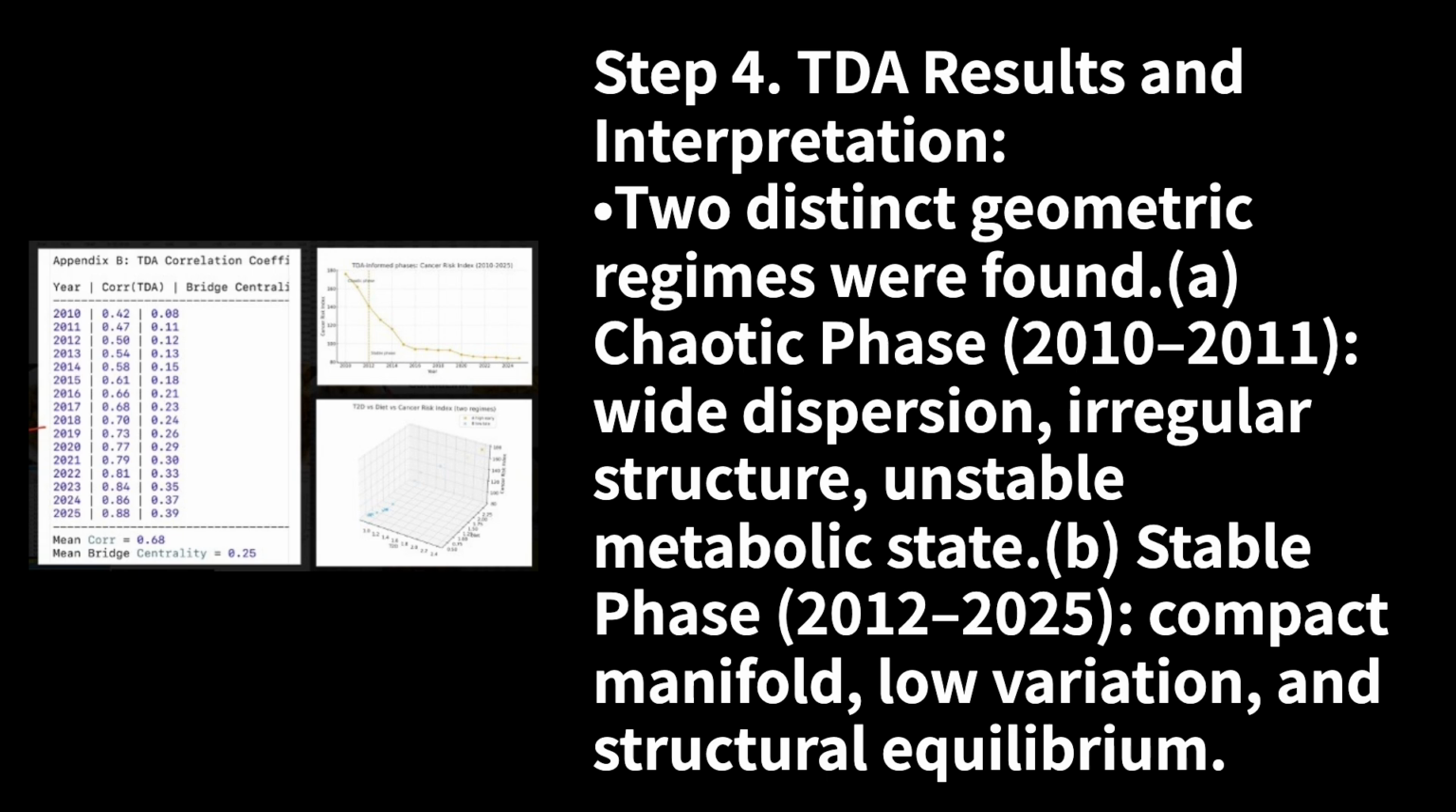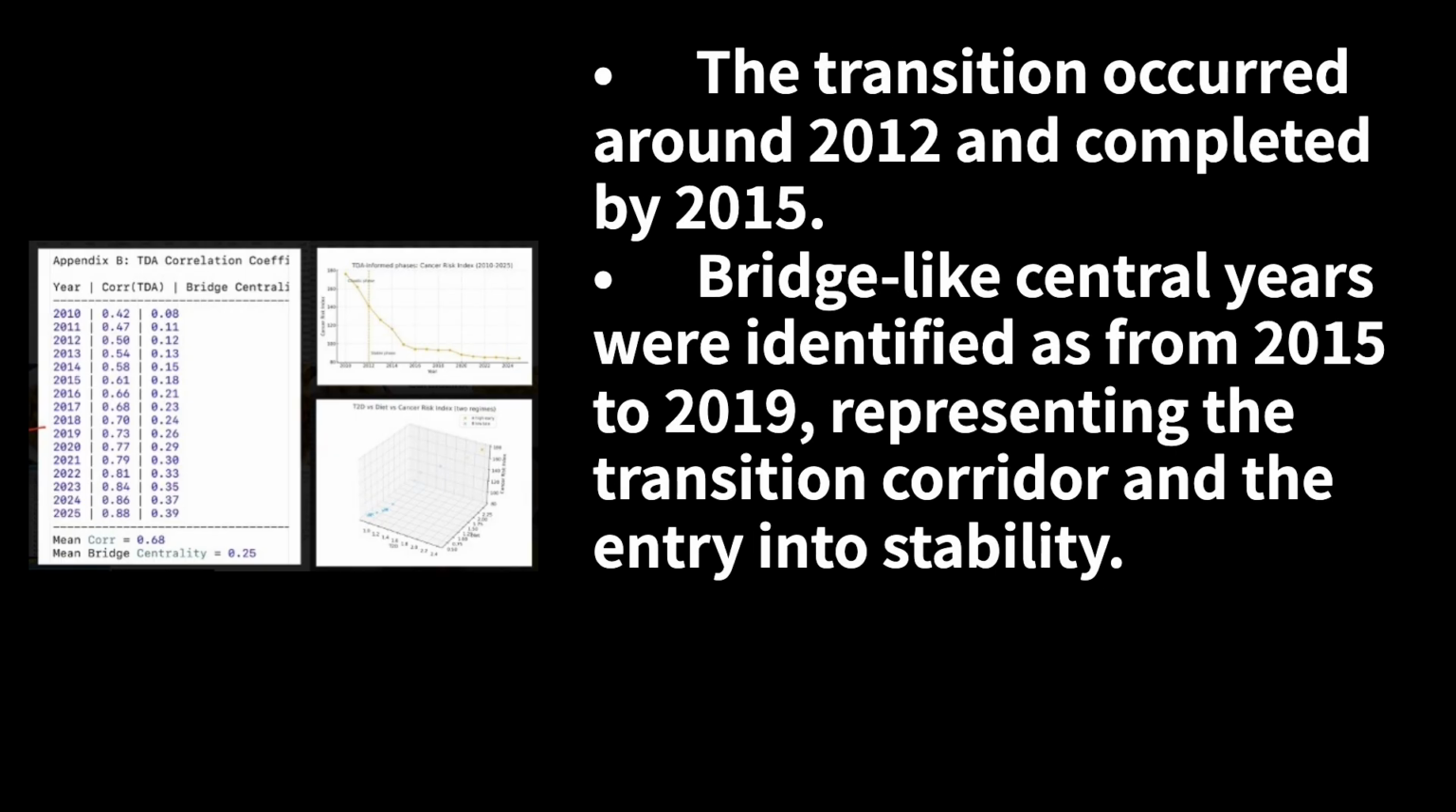Step 4. TDA results and interpretation. 2 distinct geometric regimes were found. A. Chaotic phase, from 2010 to 2011: wide dispersion, irregular structure, unstable metabolic state. B. Stable phase, from 2012 to 2025: compact manifold, low variation, and structural equilibrium. The transition occurred around 2012 and completed by 2015. Bridge-like central years were identified as from 2015 to 2019, representing the transition corridor and the entry into stability.